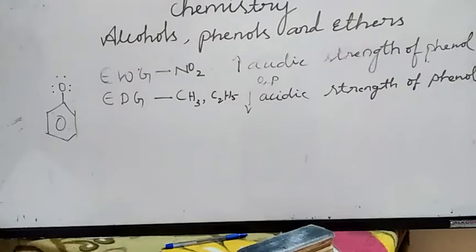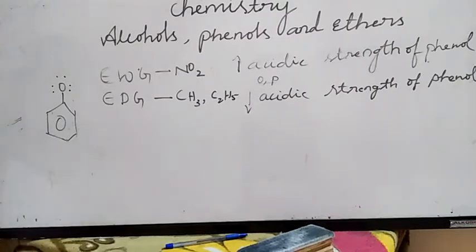What is the effect of electron withdrawing groups and electron donating groups? You have to write: if an electron withdrawing group like NO2 is present on ortho and para positions, the acidic strength of phenol increases. Electron donating groups like alkyl groups, methyl and ethyl, decrease the acidic strength of phenol because they do not favor the formation of the phenoxide ion.